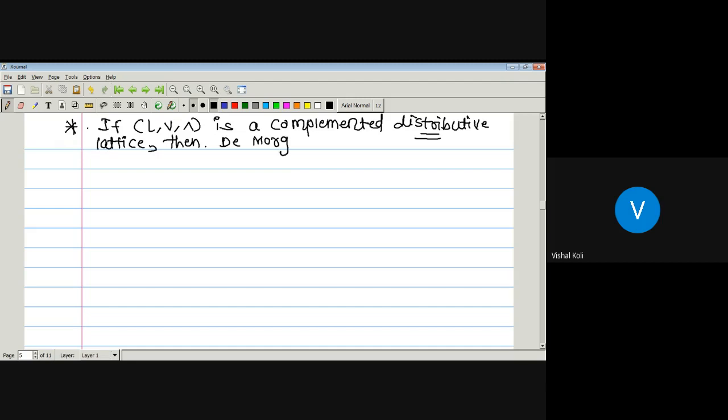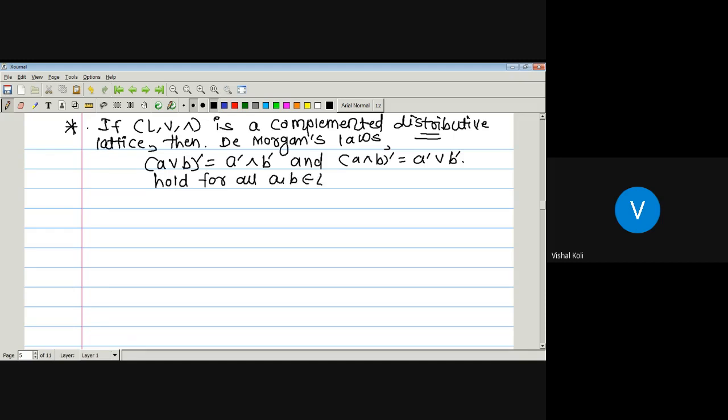De Morgan's law: the complement of A join B is A complement meet B complement, and the complement of A meet B is A complement join B complement. This holds for all A, B belonging to L. But for that we require the lattice L to be a complemented distributive lattice.